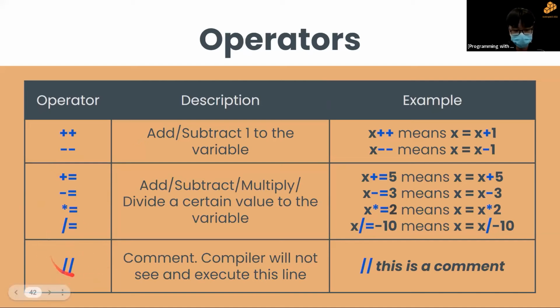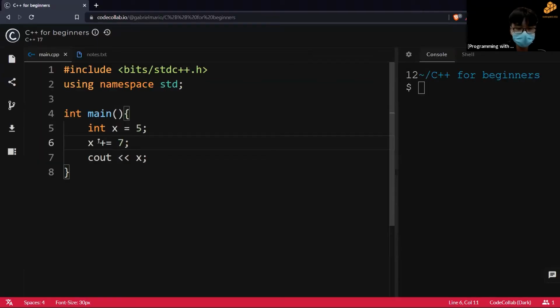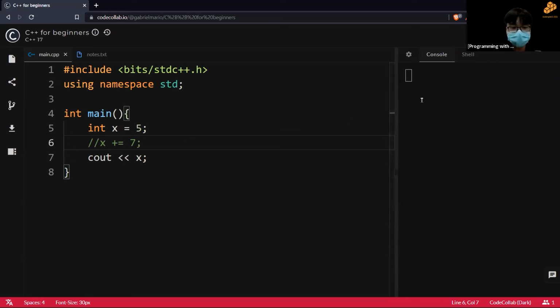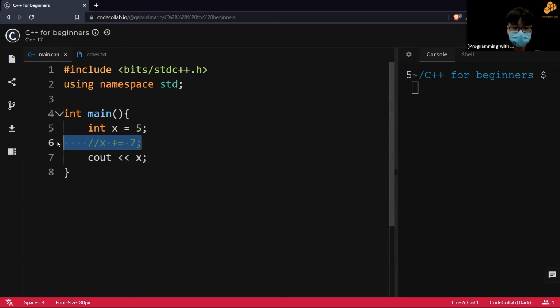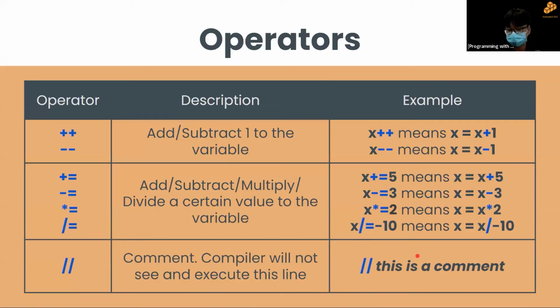Lastly, we'll have comment, which is just two slashes. A comment basically hides the code from the compiler. You can notice that when I type the 2 slashes, this line turns green. And if I were to run this, it will come out 5. That's because this line of code is hidden. It is as though there's nothing there. So the code only sees it like this, even though we see it like this. So that's what a comment is.